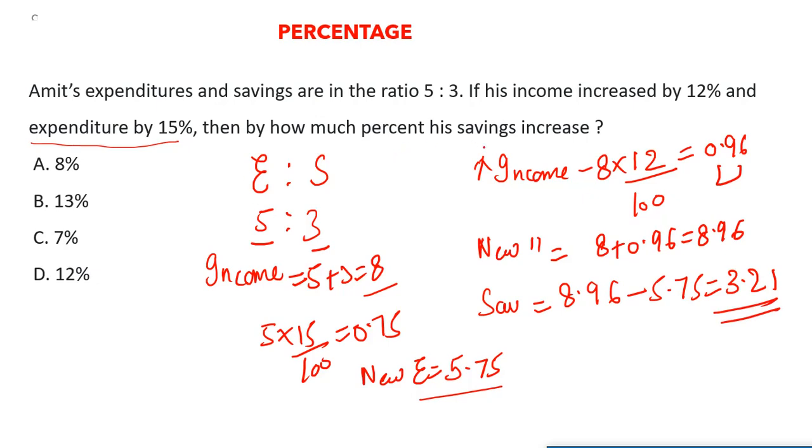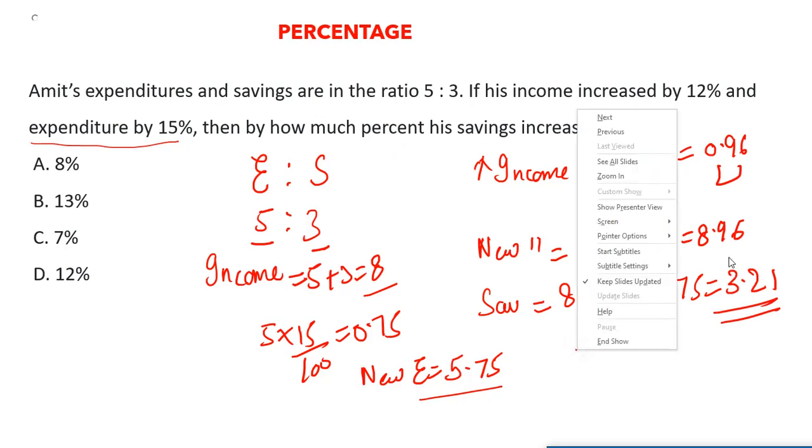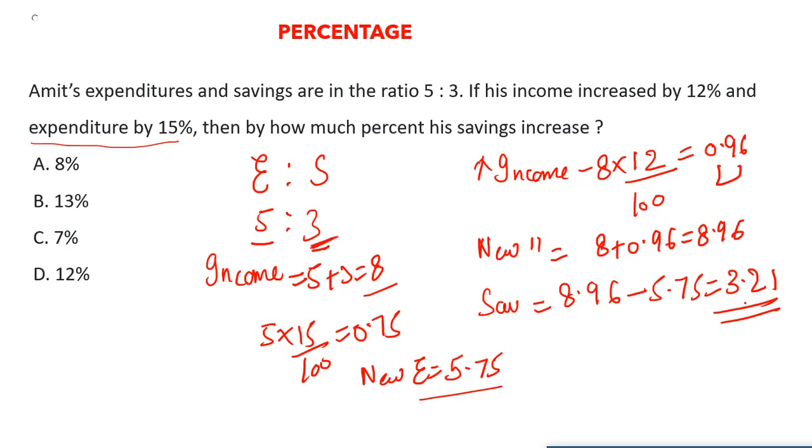Now they are asking in percentage, so we have to do this. You can see initially the saving was 3 and now it is 3.21. So the difference is 0.21, and they are asking on which base? The initial one. So 0.21 upon 3 into 100, and that is nothing but 7%. 3 7s are 0.21, and this point got removed by the 100, so we are getting 7%. So this is our correct answer. I hope you understood the question. Let's see the next question now. Also, first try to solve the question by yourself and then you can check the solution for confirmation.